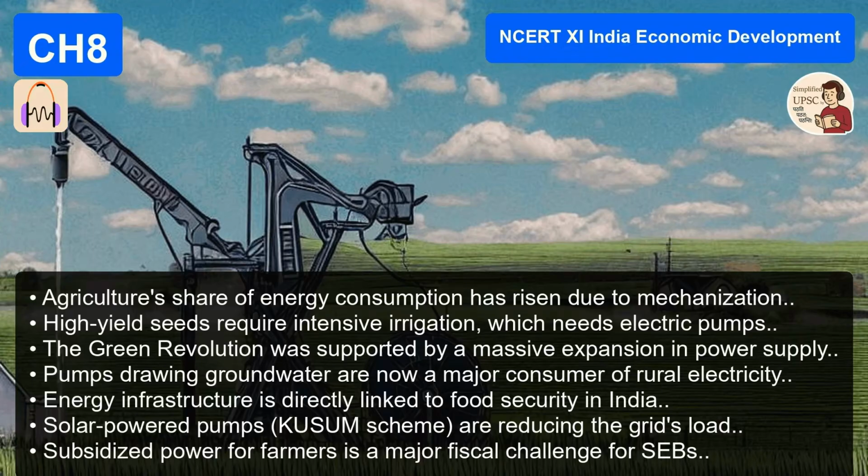Right. The text makes a clear distinction between commercial energy and non-commercial energy. So commercial is what you buy. Is that the simple way to put it? That's the simplest way, yes. Coal, petroleum, electricity, things that have a market price. This makes up about 74% of the total energy consumed in India. Okay, 3/4, and the remaining 26%. That's the non-commercial energy. The firewood, the cow dung, the agricultural waste we just talked about.